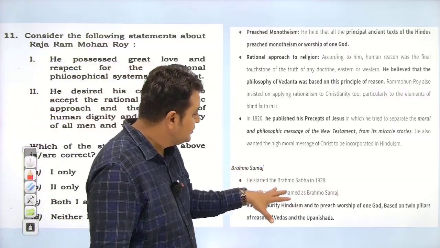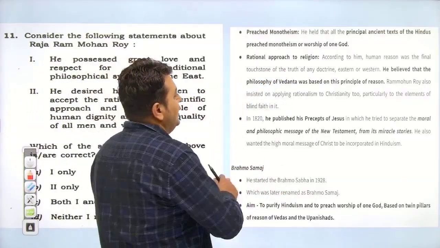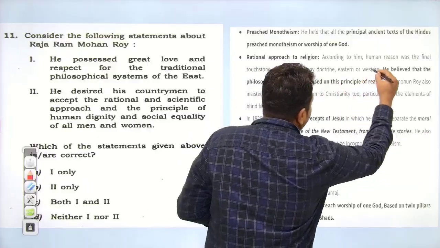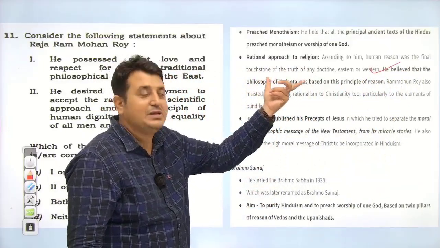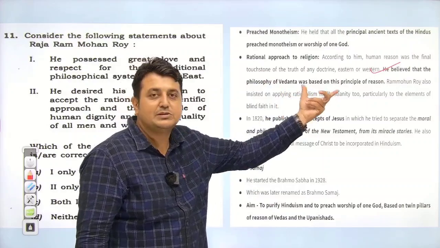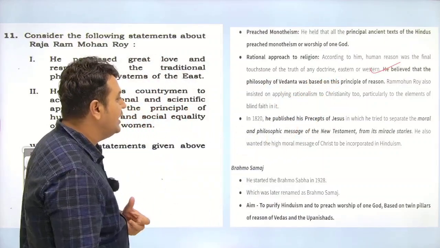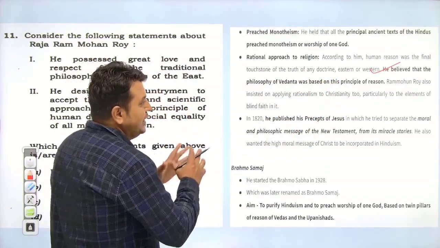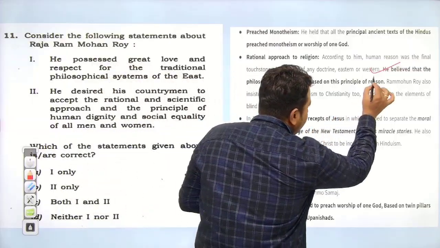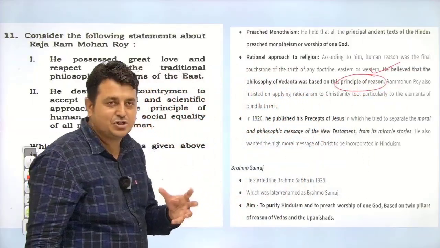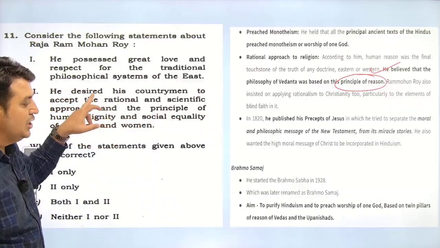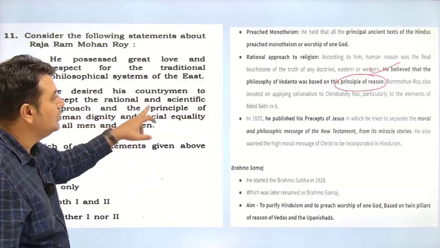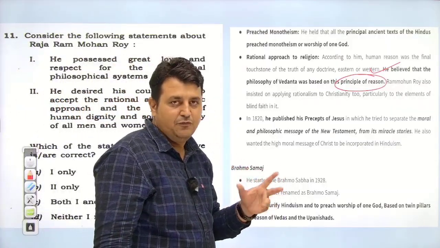So here, friends, you can see that he believed in the philosophy of Vedanta, that is a philosophy of the East, based on the principle of reason. Along with that, we mentioned that he believed in the principle of reason, rational thinking and all. So with the help of this, you are in a position to solve the question. Right everyone?